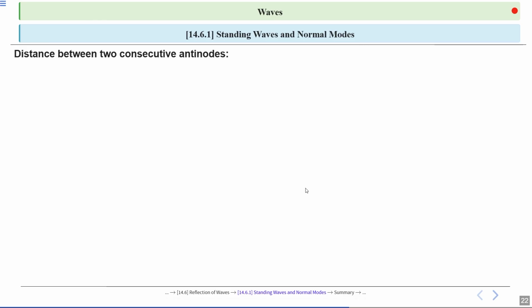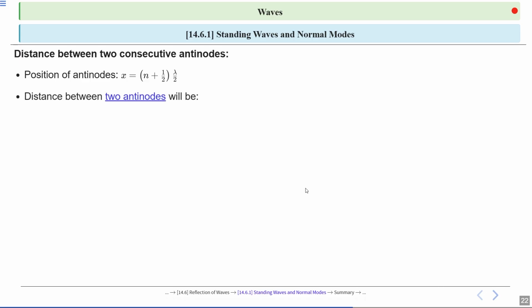Now, distance between two consecutive antinodes. Antinodes in a standing wave are at x equal to (n plus 1 by 2) into lambda by 2, where n is an integer. In a standing wave, the distance between two antinodes is delta x equal to (n plus 1 plus 1 by 2) into lambda by 2 minus (n plus 1 by 2) into lambda by 2.